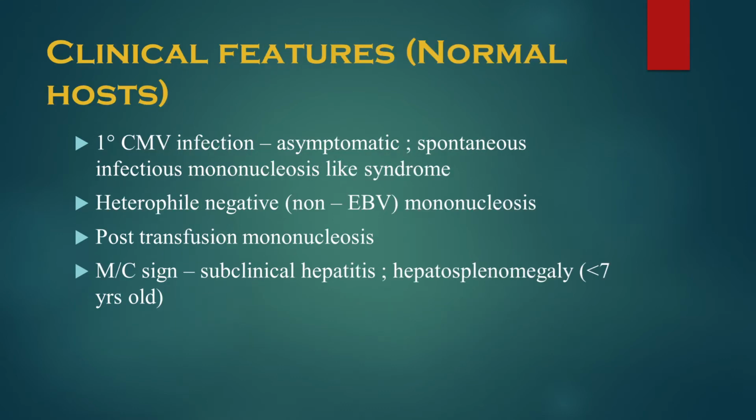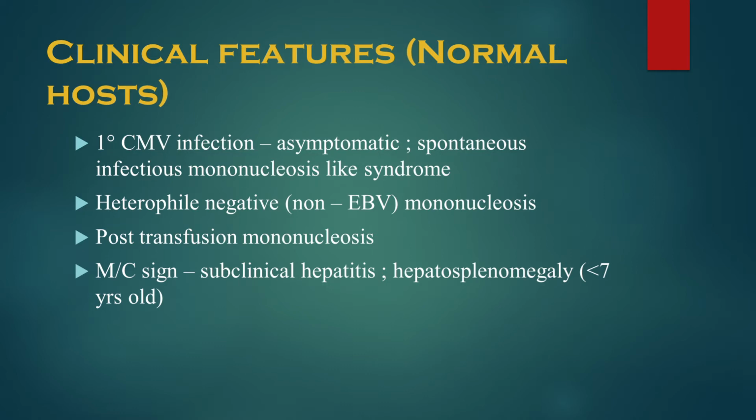Now, coming to the clinical features in a normal host. Primary cytomegalovirus infection in adults and in children is usually asymptomatic. But occasionally there may be a spontaneous infectious mononucleosis-like syndrome. This is called heterophile negative mononucleosis, that is, non-EBV mononucleosis, because this is due to CMV. This mononucleosis is more common after transfusion of CMV infected blood, so you call it post-transfusion mononucleosis.